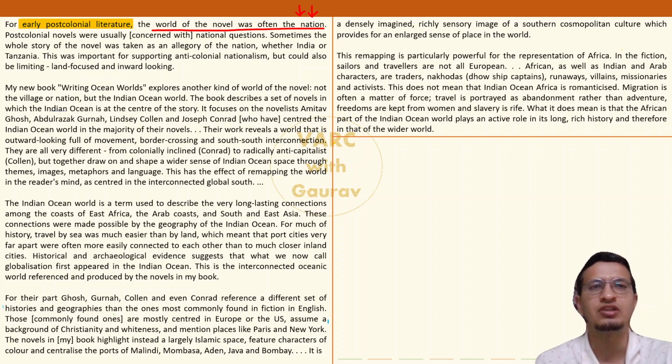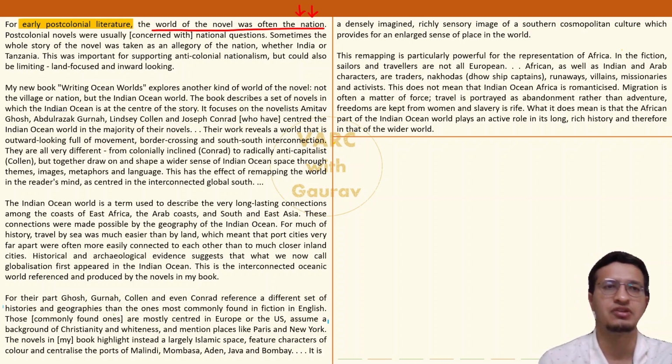So the author is saying that most of the novels written during that period would focus on the definition of a nation, the story of a country, the story of a nation, and the novel would focus on that only. Nothing bad in that, fair enough. But where does the problem lie?